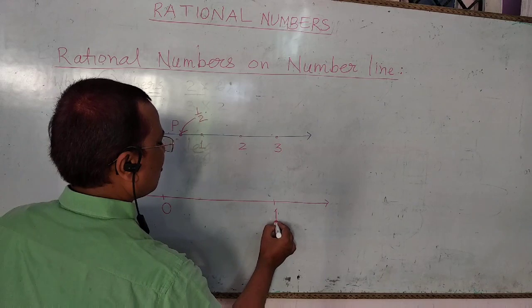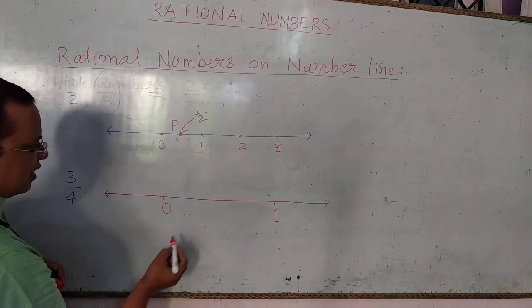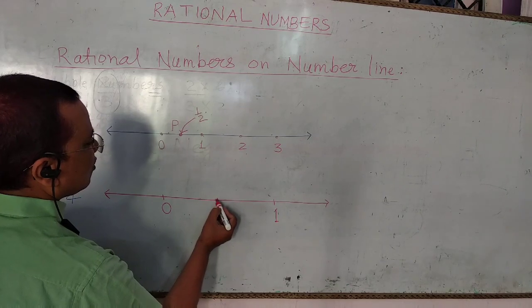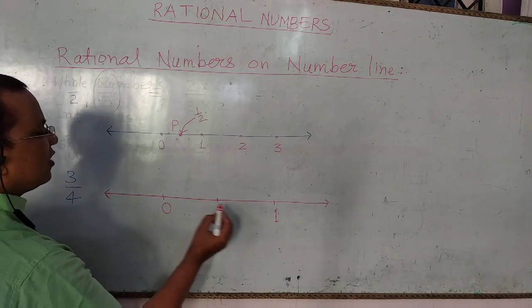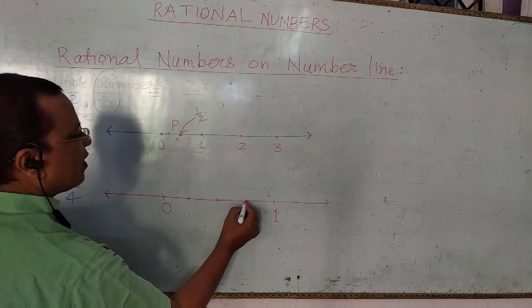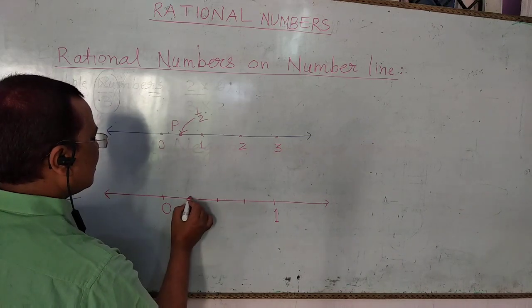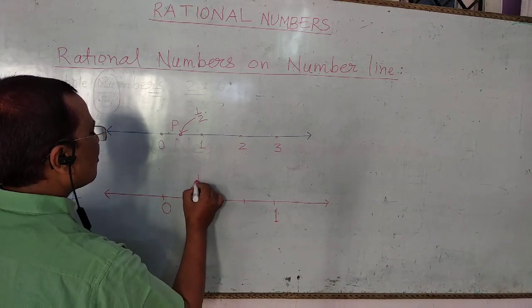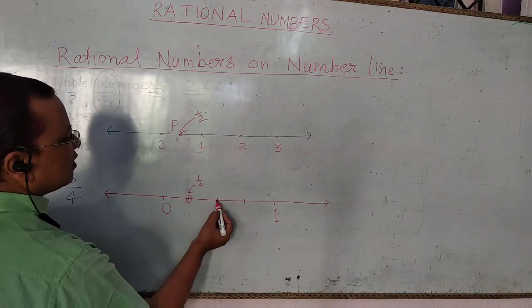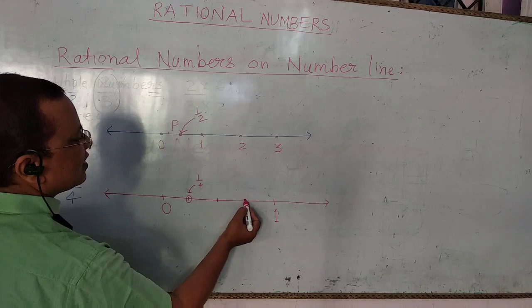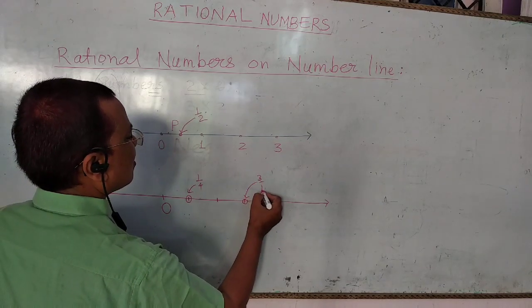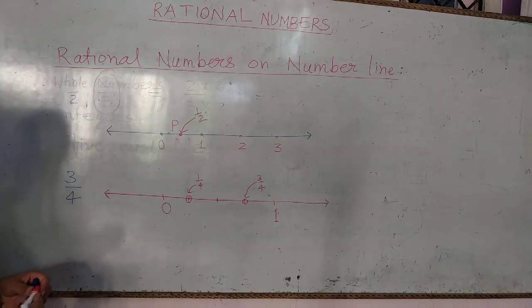Take point 1 and divide it in 2 equal parts, and if we divide it in 4 equal parts, then this point will represent 1 by 4, this will be 2 by 4, and this is 3 by 4. In this way we can represent 3 by 4 on the number line.